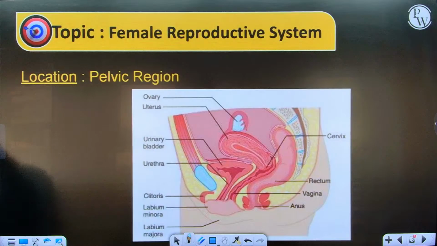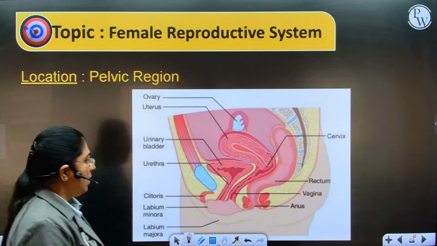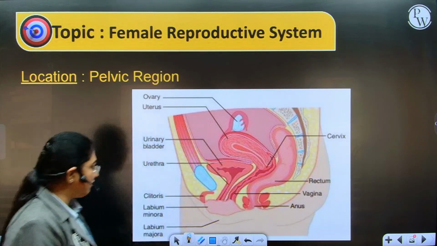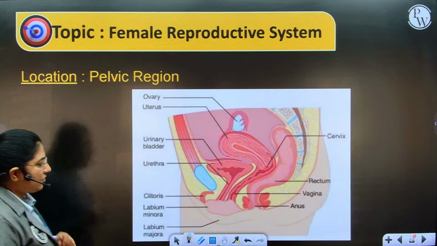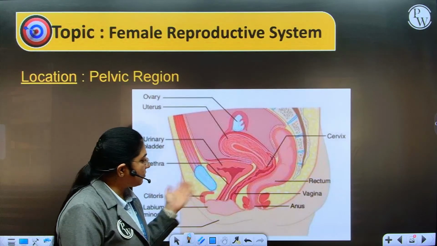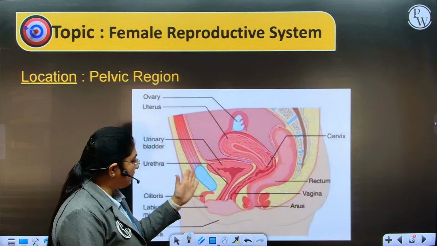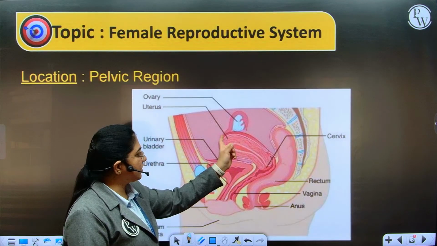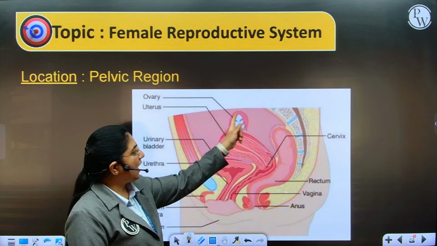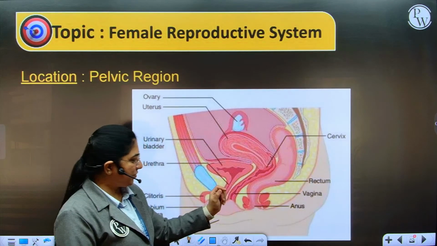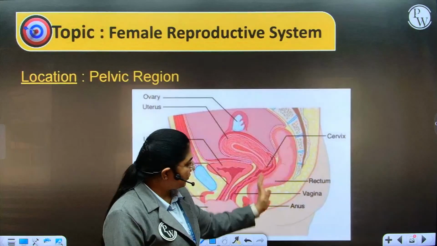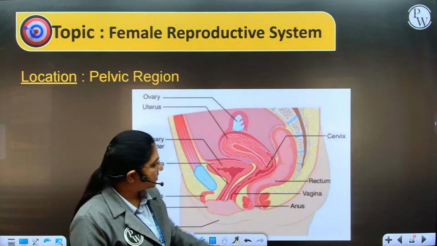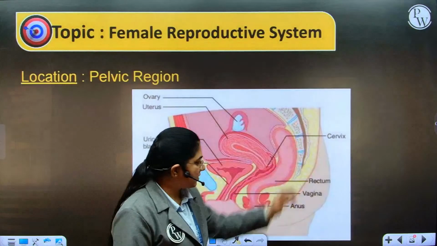Moving ahead to understanding of the female reproductive system. Now this is again the sectional view of the NCERT itself of the female reproductive system, where you can see from ventral to dorsal you have pubic symphysis, followed by the urinary bladder, followed by uterus, where you can see fallopian tube, and the ovaries, that is the primary reproductive organ, and dorsal to it is the rectum, and here is the anus, followed by the sacrum.